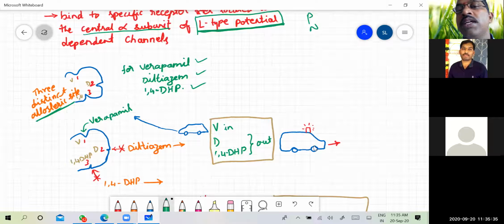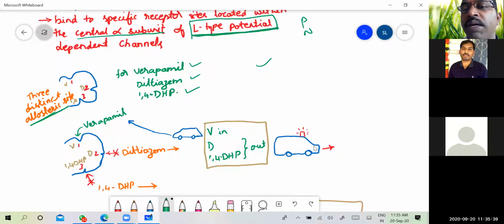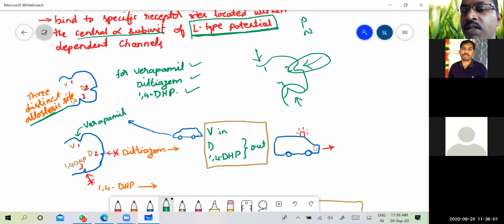We know that allosteric site means, see, if one compound is binding at one particular site, there is also an effect on the other binding sites available. Then that type of sites are called allosteric sites. For example, site 1, site 2, site 3, if I tell. If a compound is binding at site 1, then it will induce a conformational change at site 2 and site 3.